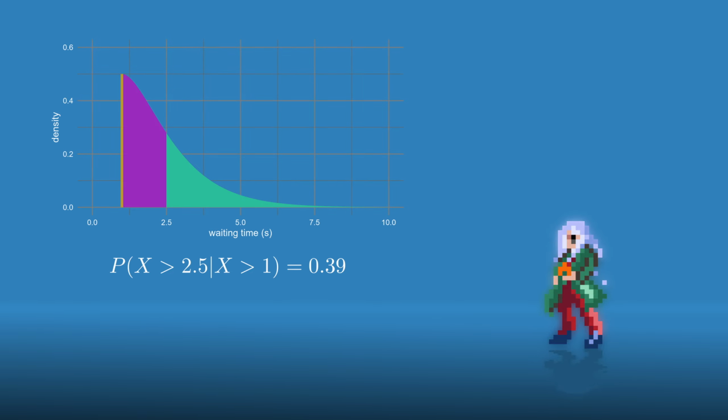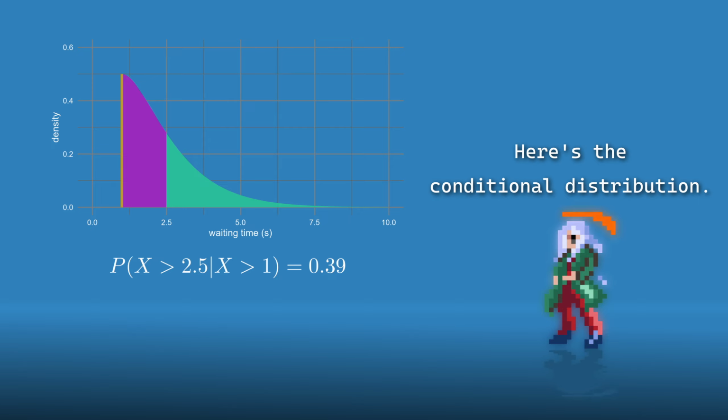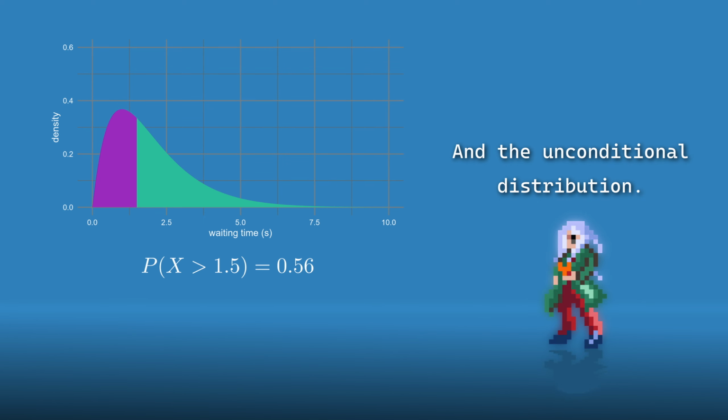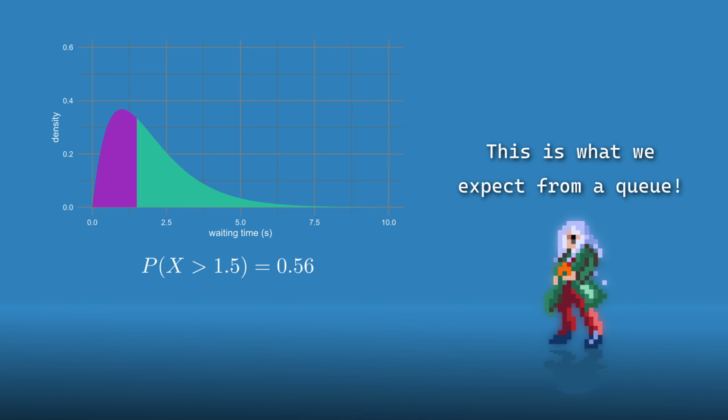Let's look at the actual probabilities. If you have already waited for 1 minute in the queue, the probability that you need to wait at least another 1.5 minutes for service is 0.39. On the other hand, the probability of waiting at least 1.5 minutes for service right as you enter the queue is 0.56. The longer that you wait, the more people will be served, so the probability of an additional wait decreases.